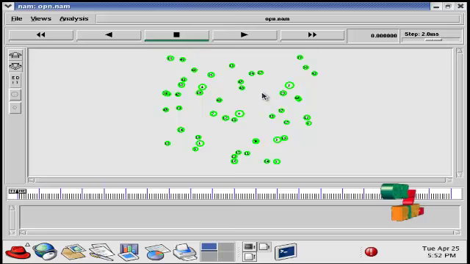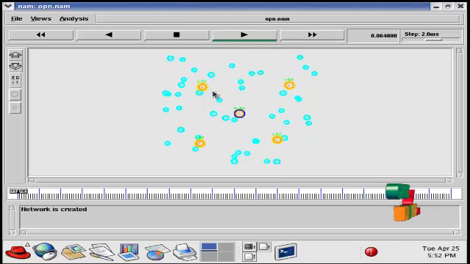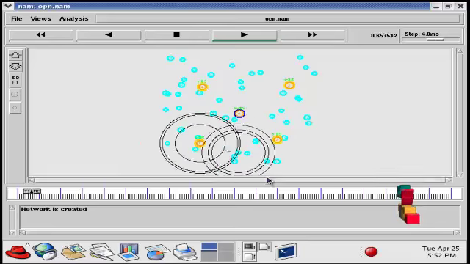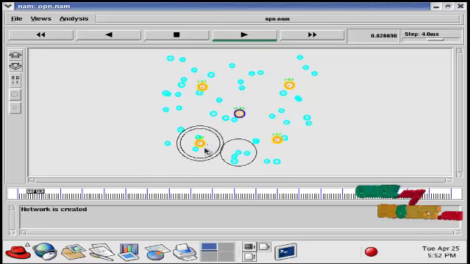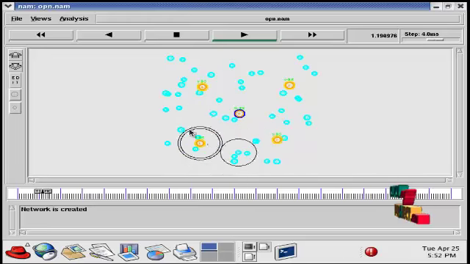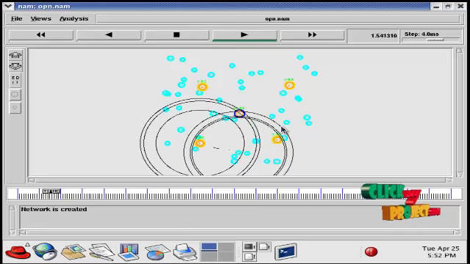First, maximize the window. Here, the nodes are deployed in the network. To run the simulation, click the play button. Here, the base stations are created in the network and the user equipments are represented in different colors. We can speed up the simulation process. Here, the user equipments start to communicate with the base station. These are all divided into cells, that is the small cell network.